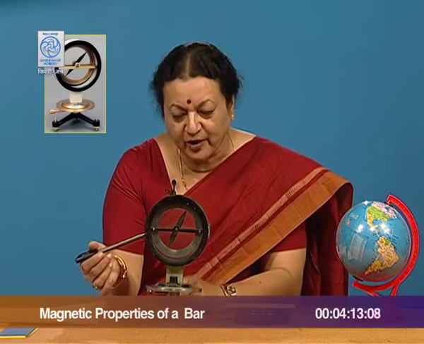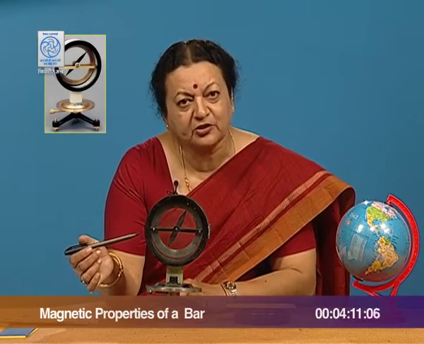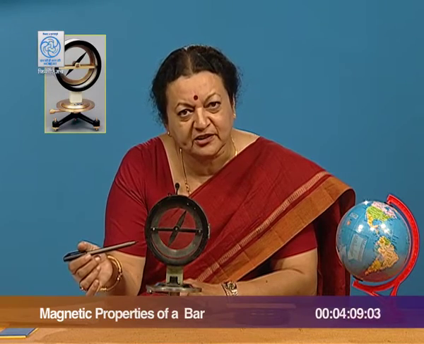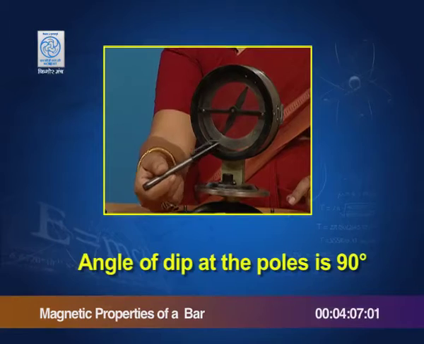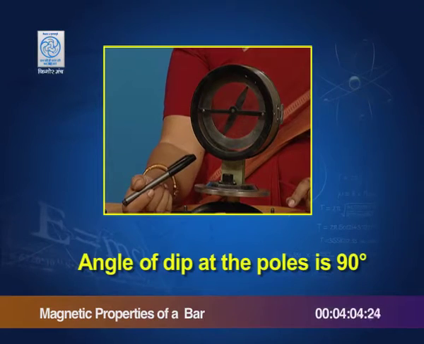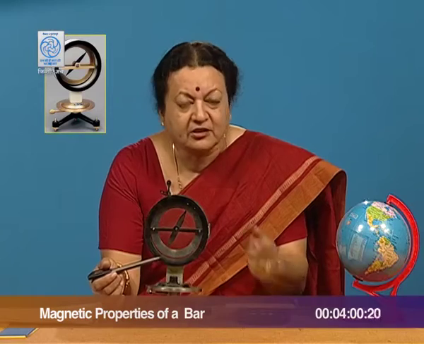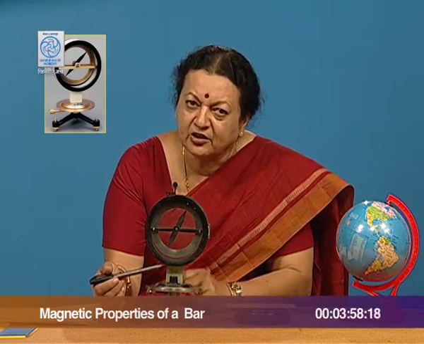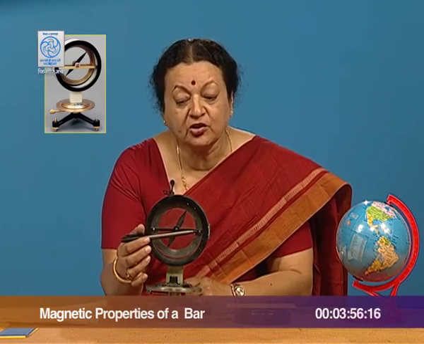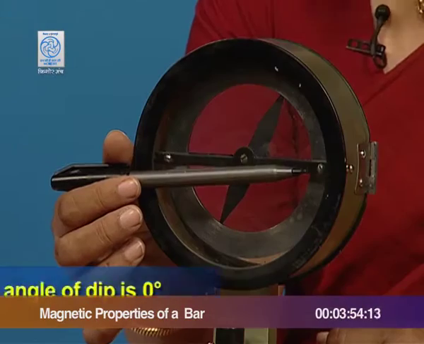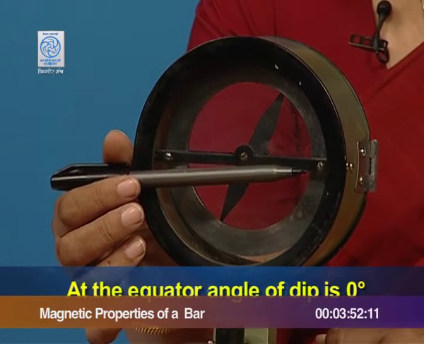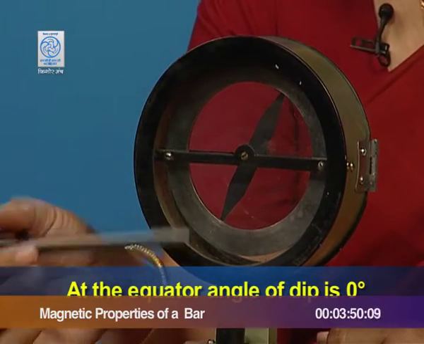If you have understood well, this angle of dip is going to vary from place to place. It will be 90 degrees at the magnetic pole, that means whether it is the magnetic south or magnetic north. It will be 0 degrees at the magnetic equator, and for all other positions this will be some other value between 0 and 90.